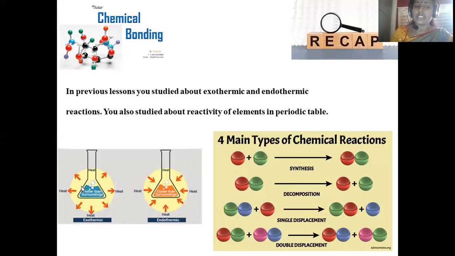An exothermic reaction is whenever reactants get combined, product formation is possible along with the liberation of heat, emission of heat. That reaction is said to be exothermic. Here, within the reaction, you can clearly observe that the arrows are inclined outward, so the reaction proceeded with the release of energy. So the entire reaction conditions become warm. This is a kind of exothermic reaction.